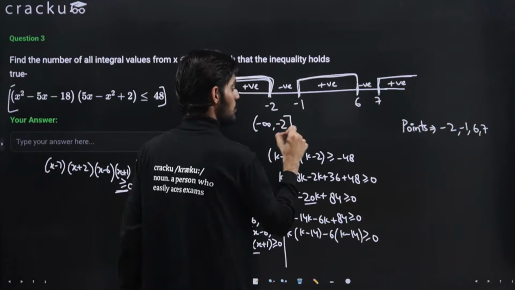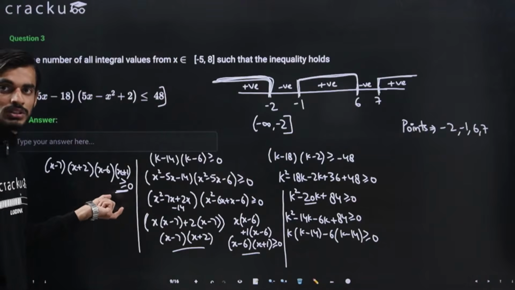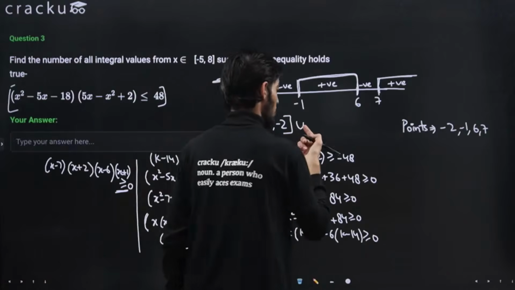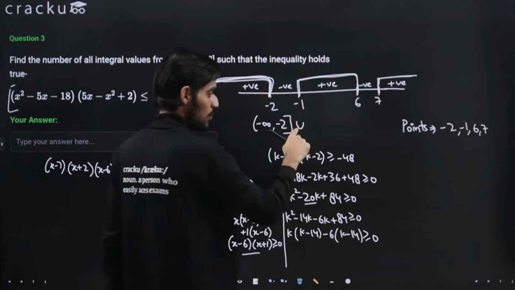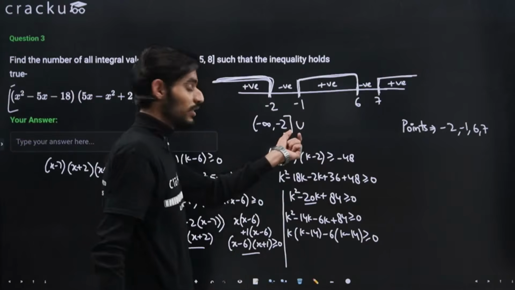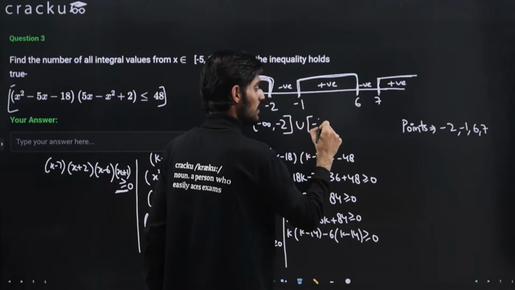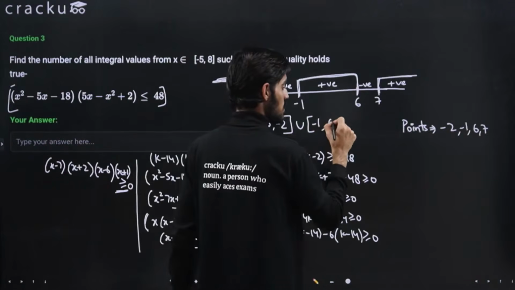I can take 2 also, because at 2 this will be equal to 0, and I can take 0 because this is equal to 0. Likewise here also, because of the union we need to include this interval and also this interval, so the union sign will come in between. So now here it will be minus 1 union minus 1 comma 6.